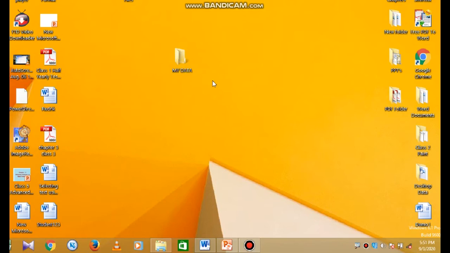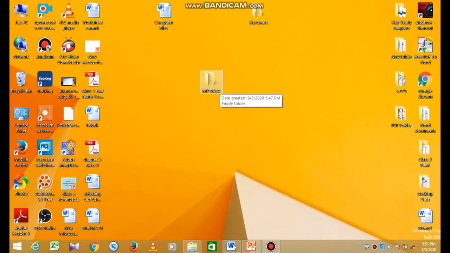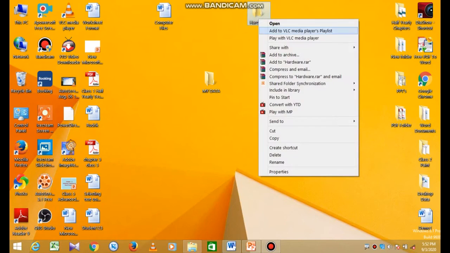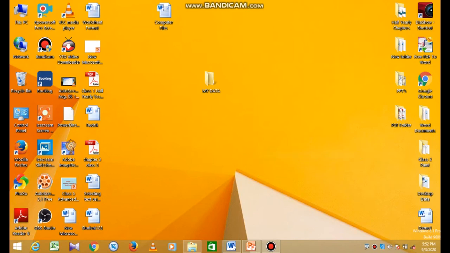Okay, now next is deleting a file and folder. Suppose I want to delete this hardware folder from the desktop. Okay, for this right click on this folder, and as you right click, the drop down menu will appear. Select the delete option from this drop down menu. As you press the delete key, it will be moved to the recycle bin.